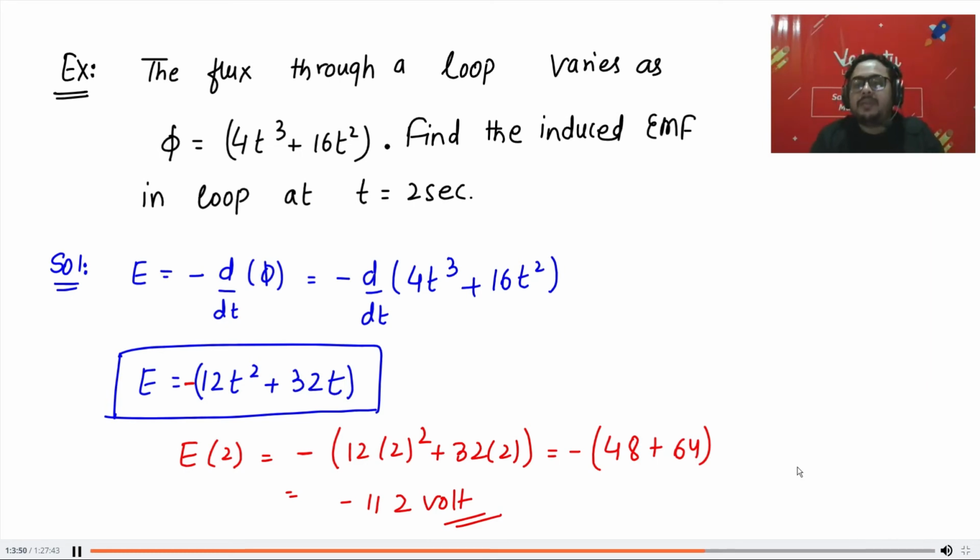Sir, can we produce EMF without rotating the coil? Yes, Manisha, I just produced EMF without rotating the coil. The coil was like this. I was just moving the magnet and EMF was generated. All good? Any doubts? I am giving time for doubts. Don't ask doubts when I try to teach. Ask now.